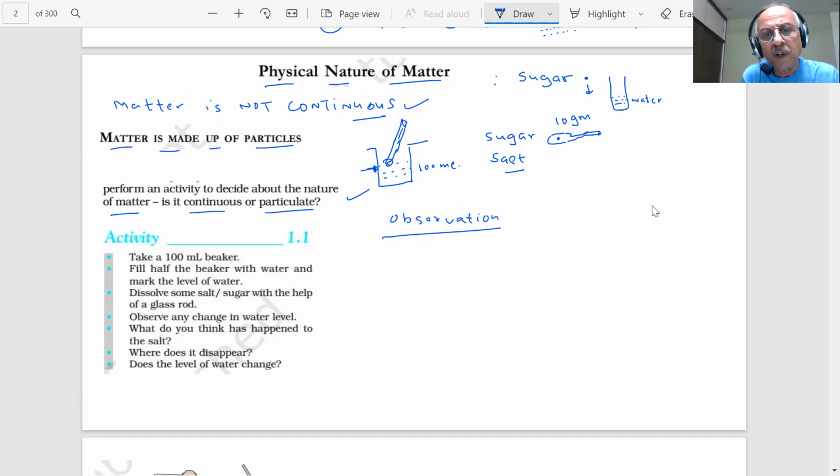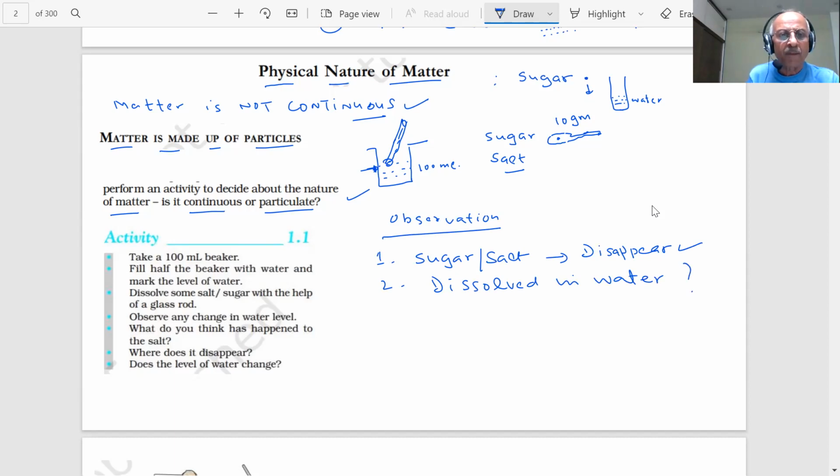So what we find, student, is that the sugar or salt has disappeared, or what you say, it has got dissolved in water. Now the question is where it has gone, student? Has it disappeared? Disappeared where, student? What do you mean by disappear, student?